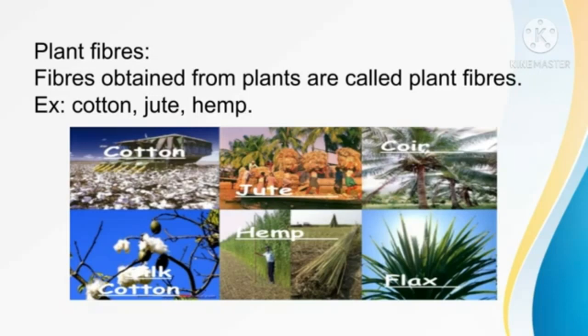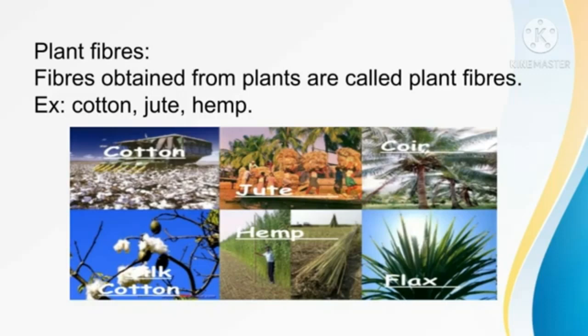Fibers obtained from plants are called plant fibers. Examples of plant fibers are cotton, jute, hemp, flax.